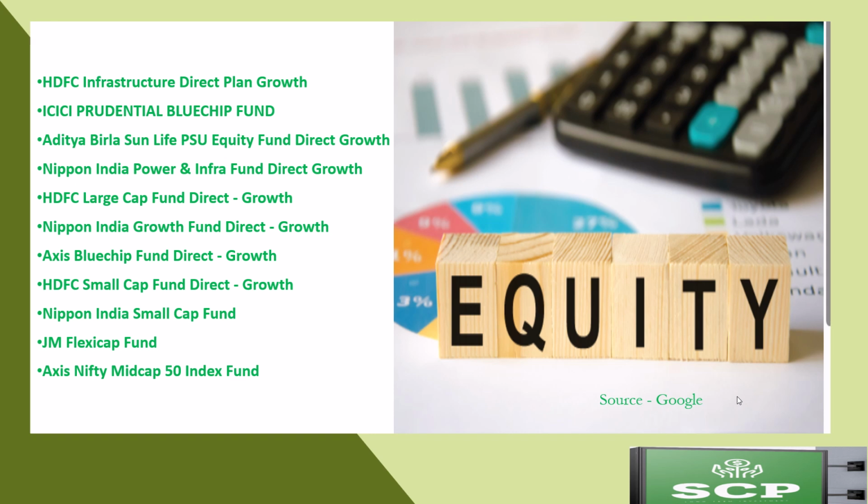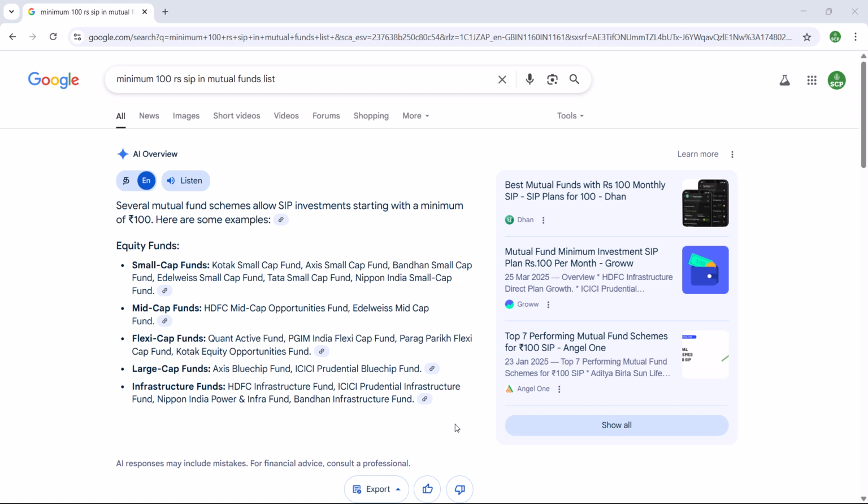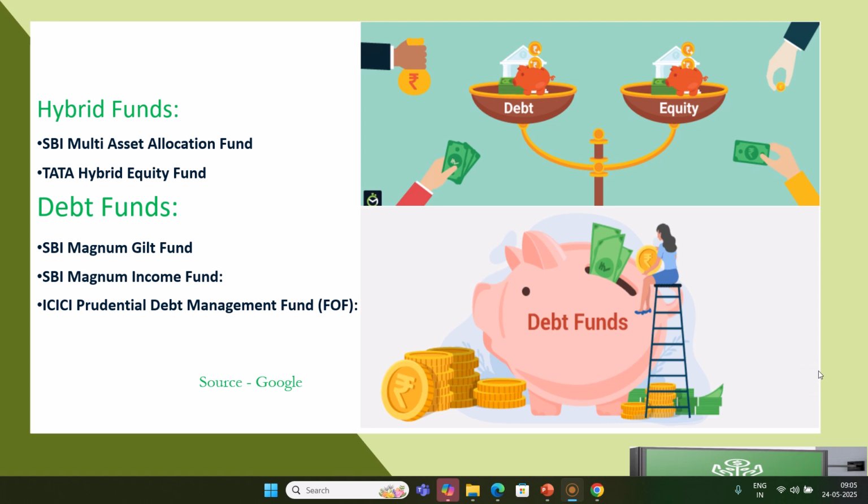Here are a few mutual funds that allow you to invest a minimum of rupees 100 through a systematic investment plan. I found this information on Google. I will provide the list in the comment section, or you can search it on Google. Equity, hybrid and debt mutual funds permit a minimum investment of rupees 100. Not all mutual fund schemes offer this option.